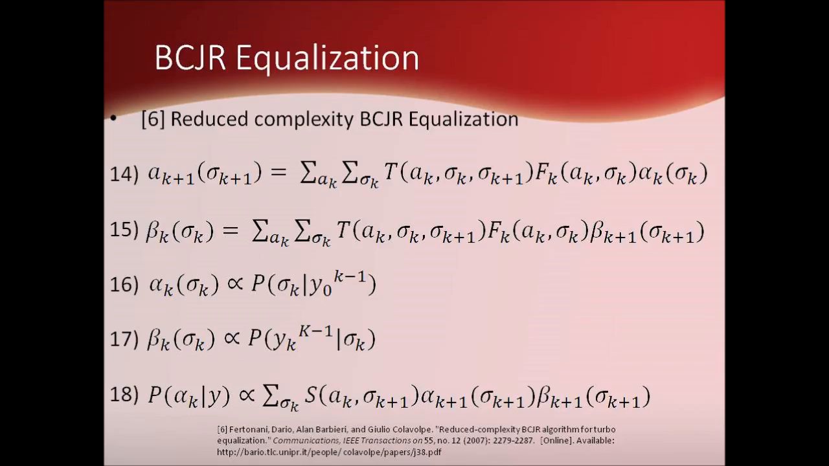Because the BCJR algorithm involves significant computational expenditure, much of current research is aimed at reducing the complexity of the algorithm used. The standard BCJR algorithm recursions are given by equations 14 and 15 from 6. The alpha and beta terms have the following probability equivalencies seen in equations 16 and 17 from 6. The final probability equation for the BCJR algorithm is given in 8 as equation 18.